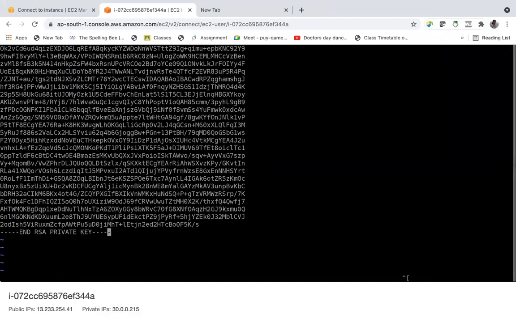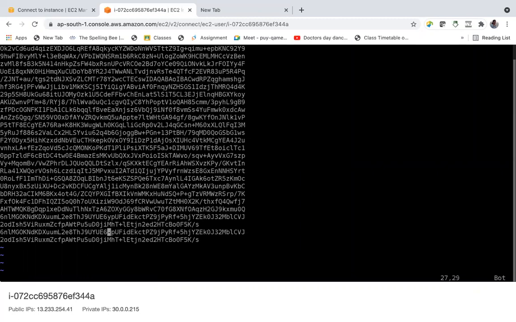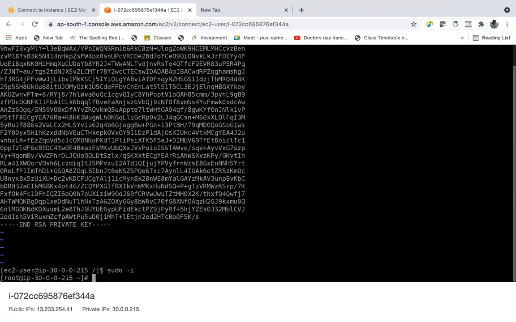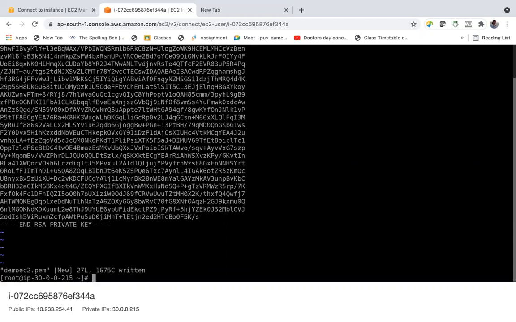And come here. So I need to log in as root user, and then vi demo ec2 dot pem. Done. Now let us SSH.